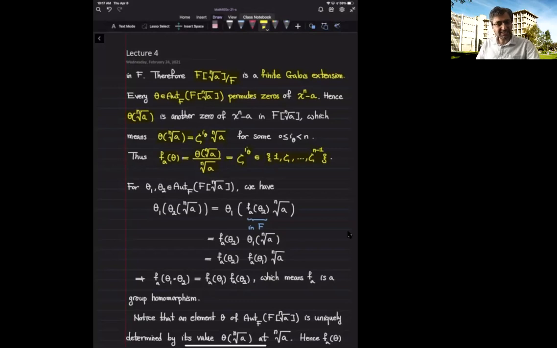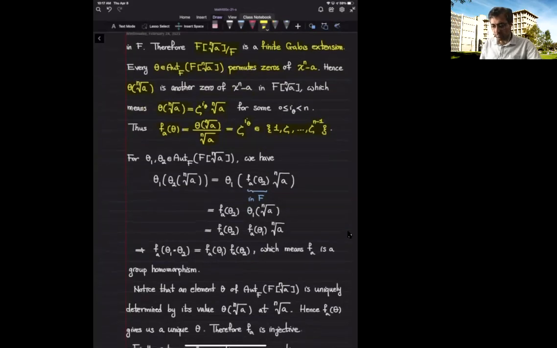Now, why is this a group homomorphism? When I take theta 1 and theta 2, two automorphisms, theta 1 of theta 2 of the nth root of a is what? Theta 2 of the nth root of a is this power of zeta times the nth root of a. But powers of zeta belong to the base field.